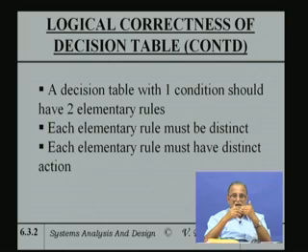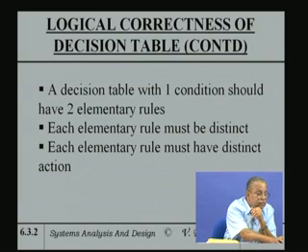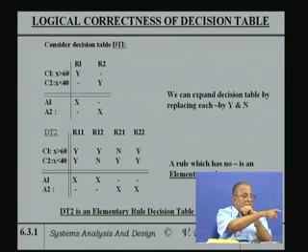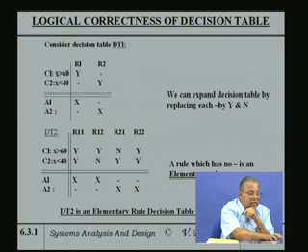The rules all have got to be distinct, and each elementary rule must have a distinct action. Like in this case, each elementary rule, now you can say they are all distinct, but you can see R11 and R22 are really not distinct. In other words, the same answers are there and the actions are different. So, there is some problem with this table, that is what it means.